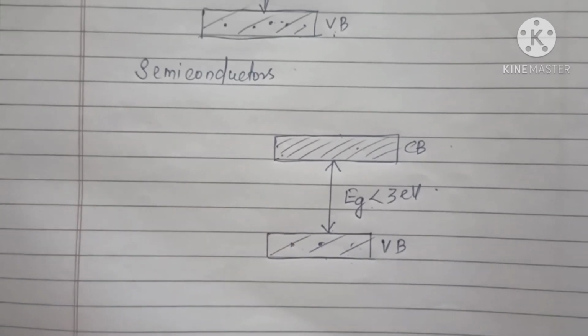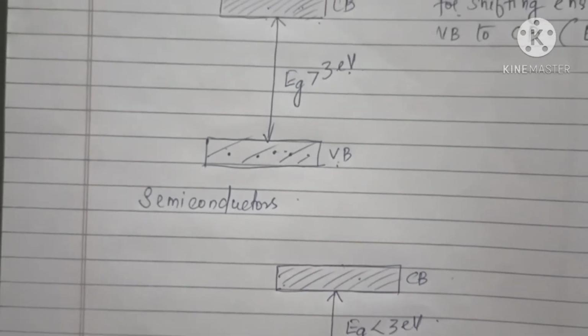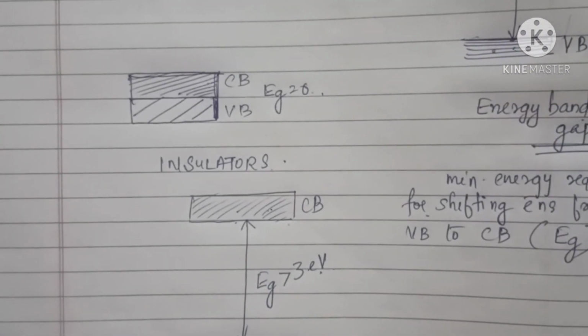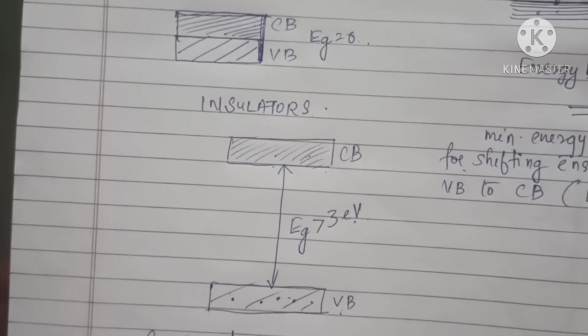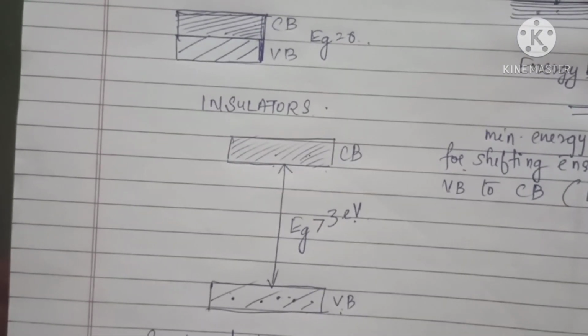This section is important because you may be asked to draw the energy band diagrams for conductors, insulators and semiconductors, and also the difference between conductor, insulator and semiconductor on the basis of energy bands. So be clear with this topic so that we can continue the next class easily.